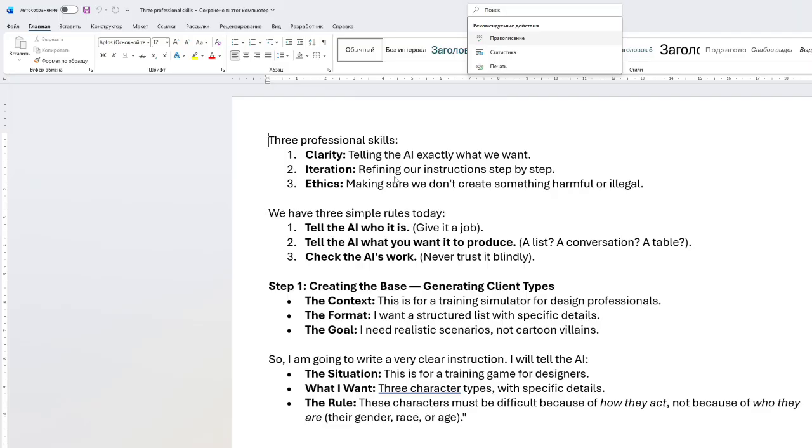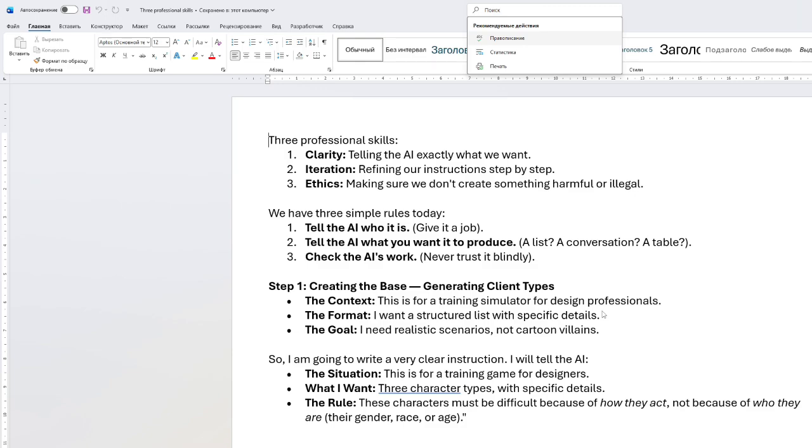And we have three simple rules today. The first rule is to tell the AI who it is. In this rule, we'll be giving a job to the AI. Then another rule is to tell the AI what you want it to produce. Let's say it should be a list or a conversation or a table. And another one is to check the AI's work. We'll be checking the AI's work because we cannot trust AI blindly.